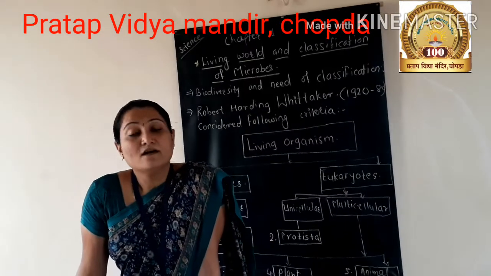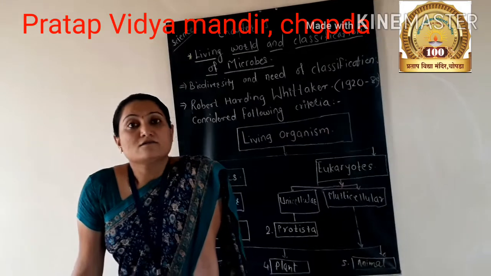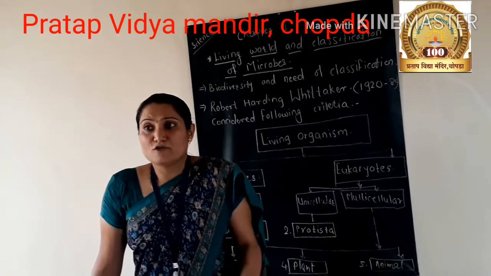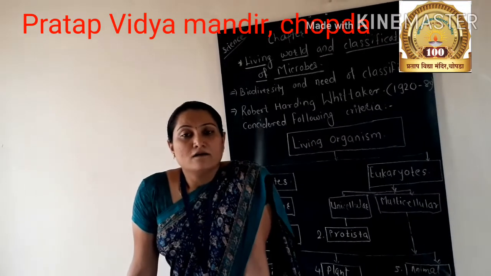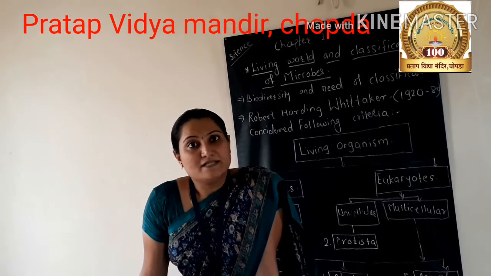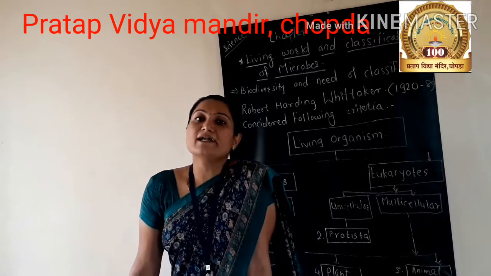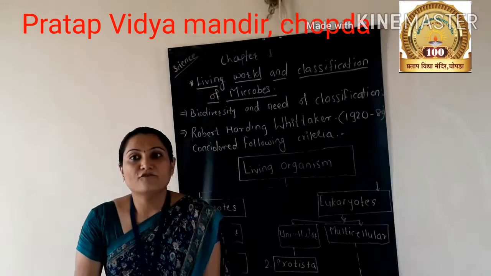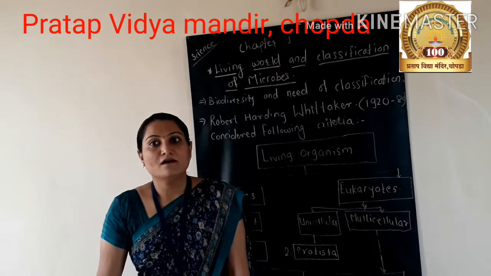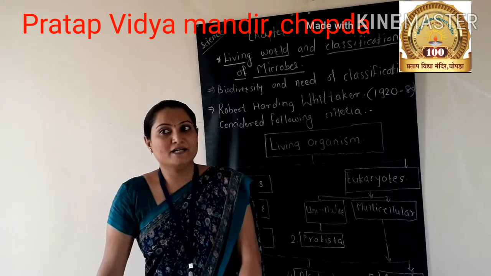Then fungi are saprophytic. In saprophytic, absorption is from dead organisms. Then third, animals are heterotrophic and ingestive.